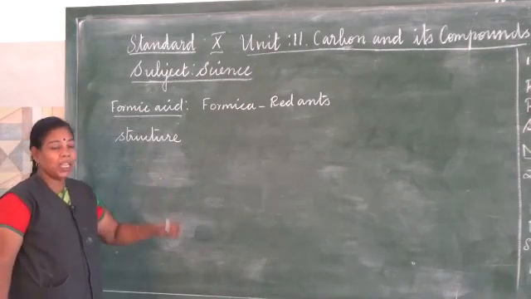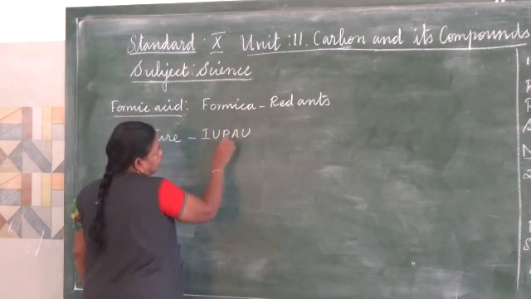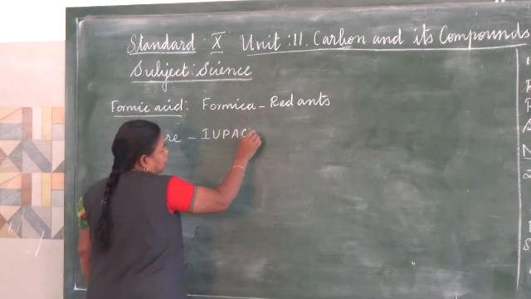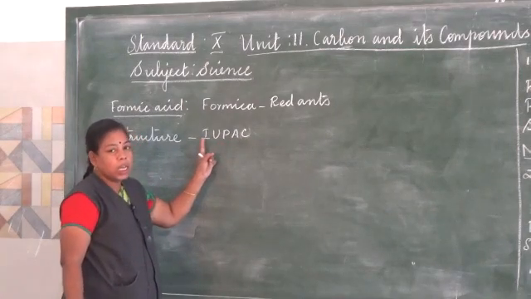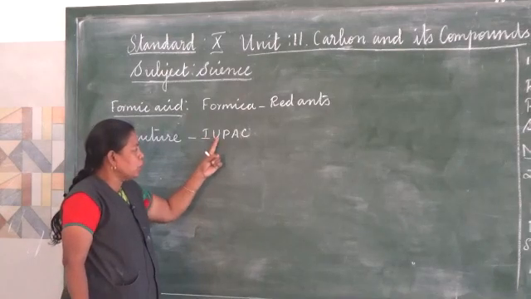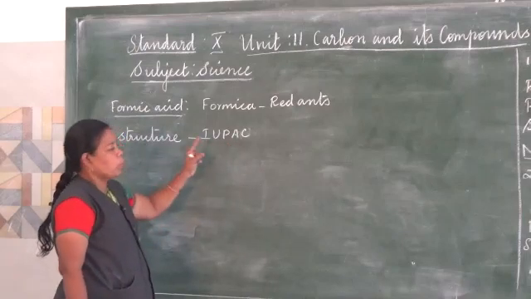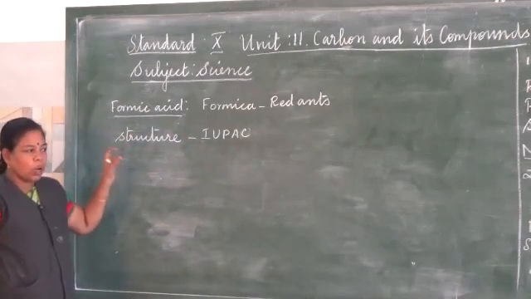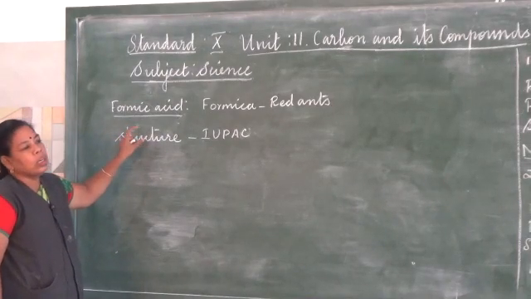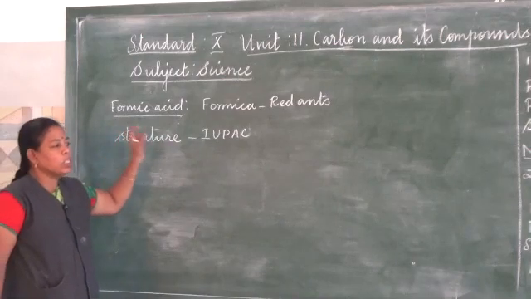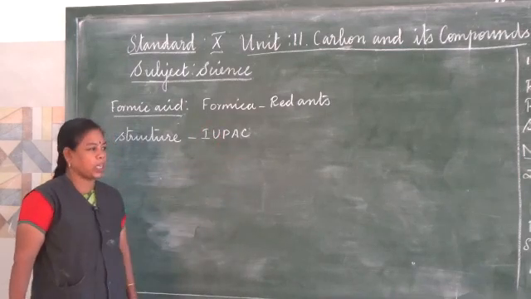These rules were authenticated by IUPAC. IUPAC means International Union for Pure and Applied Chemistry. That is the abbreviation of IUPAC. So certain rules for naming a compound based on its structure were framed, authenticated by scientists and authorized by IUPAC.